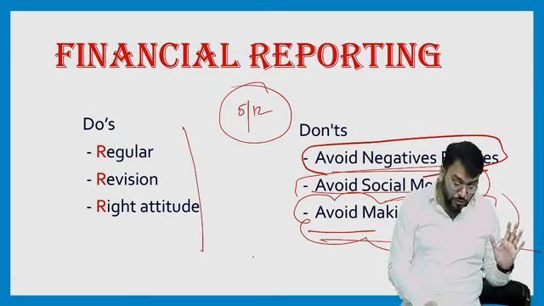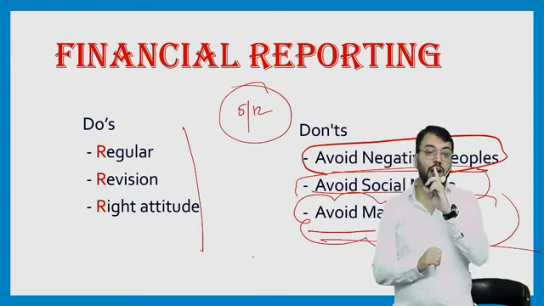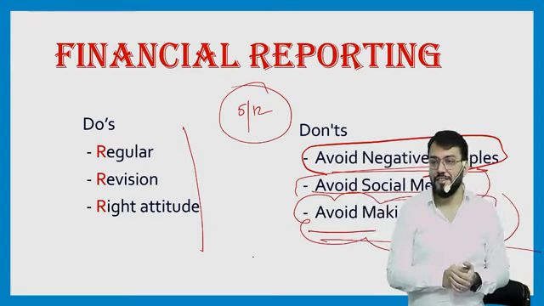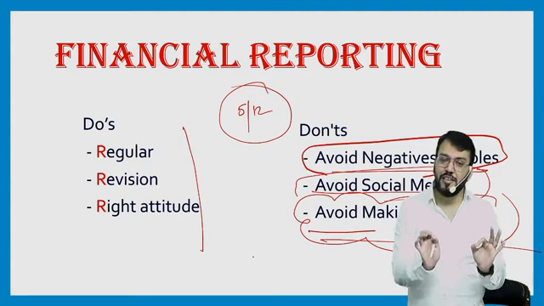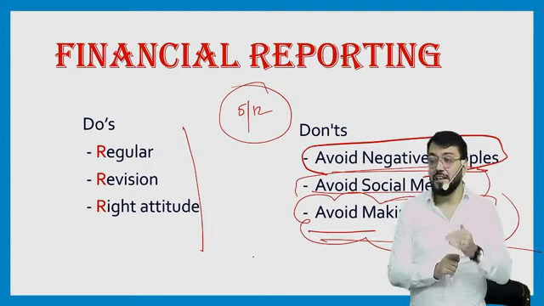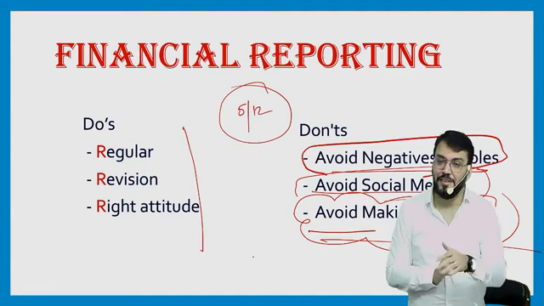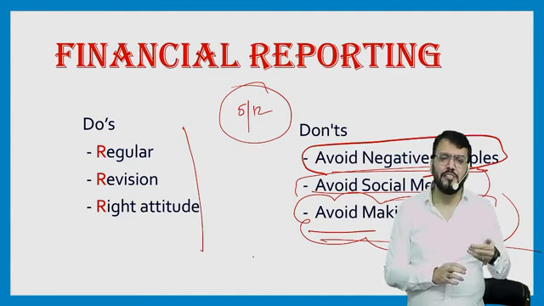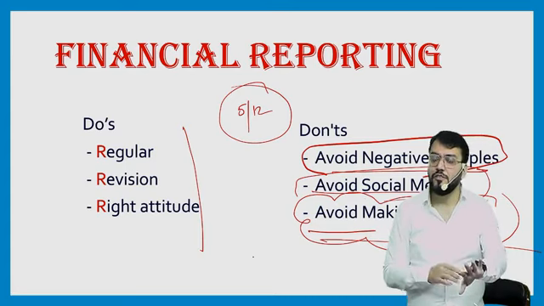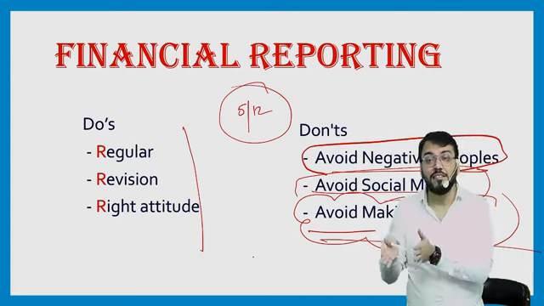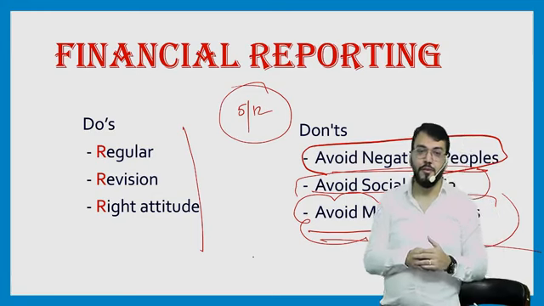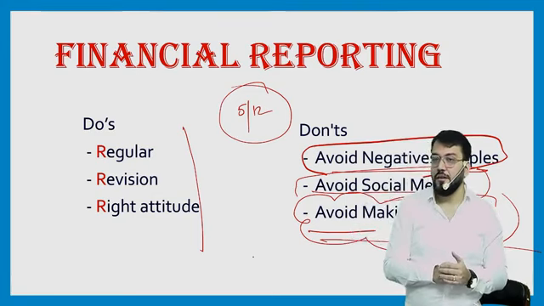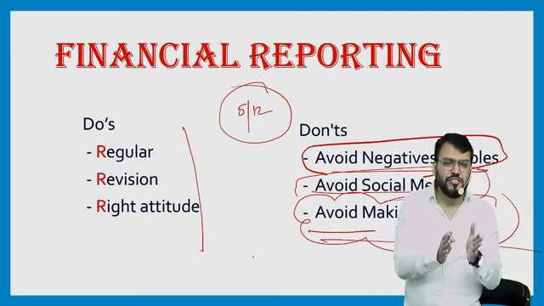Understood. Now coming to the do's. What is required from a student's point of view? You should be regular. What does regular mean? Regular means you should be consistent in your studies. Regular does not mean you need to come into class every day. Suppose by any chance you are not able to listen to the class as per the time you have planned, then it will be your duty to complete that class as soon as possible. That means regular. Understood? So you should be regular, you should be consistent in your study.